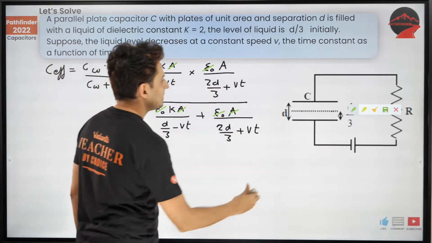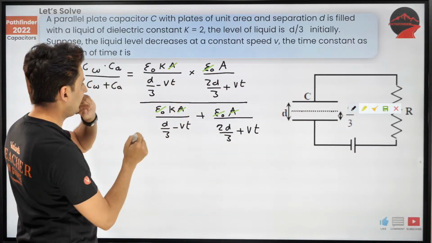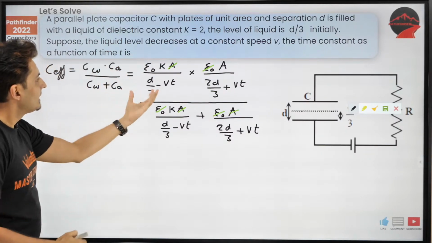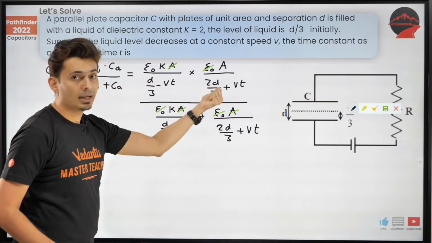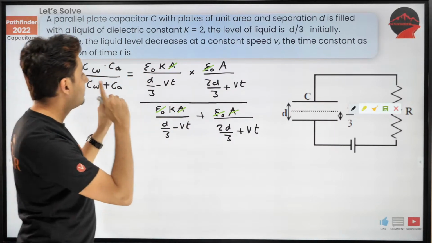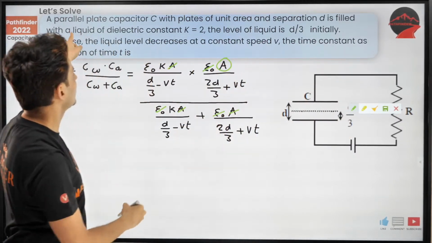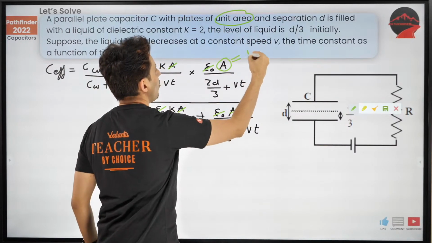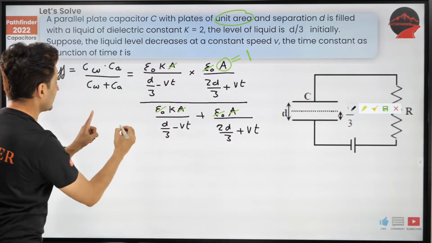Now, the next thing we are going to do: the K value, we'll put it later on maybe. But for now, let's take the multiplication of these two. And on the top, one more thing: this value of area is unity. Check this out, it's unit area. That means the value of A is 1. So that's one good thing for us.